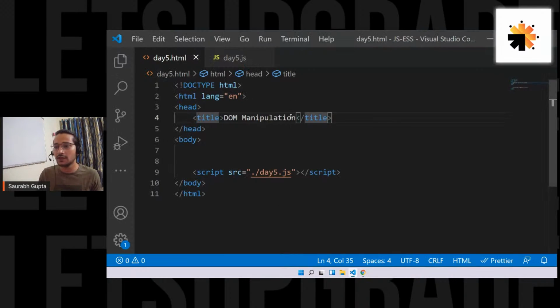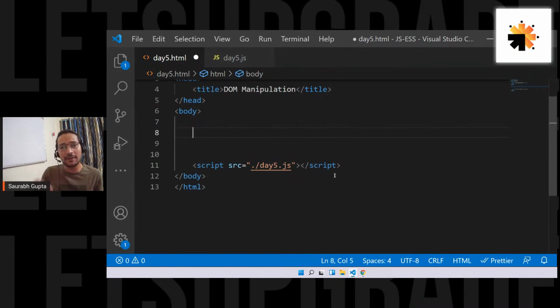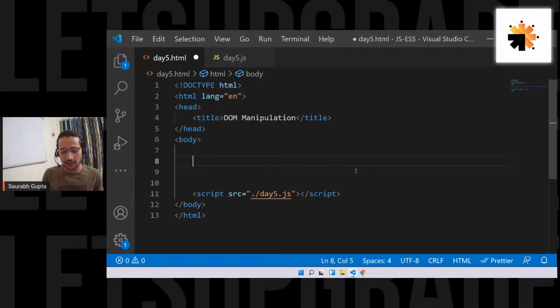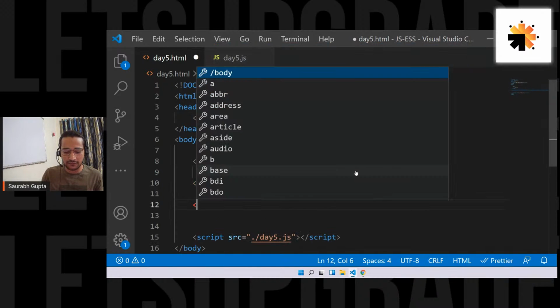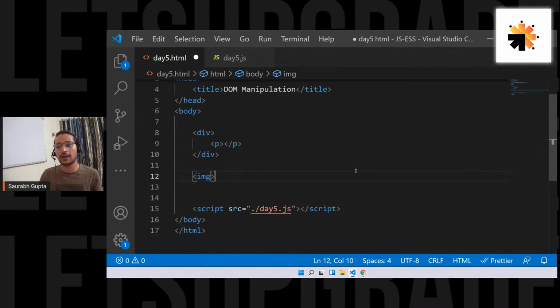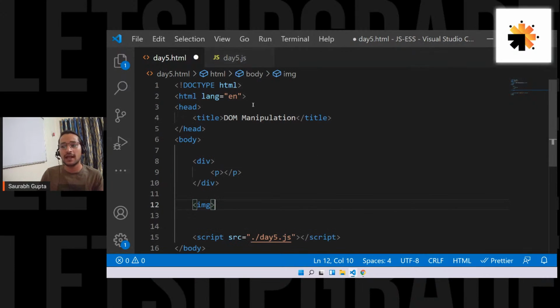So let's say I have this HTML file. Let me create a few elements here. Let's say I create a div inside it. Then inside that div I create a p, and then outside this div I create an image tag. Understand the code, guys. So I have HTML element. Inside HTML I have head, I have body. Inside body I have div. Inside div I have p. Inside p I have img.